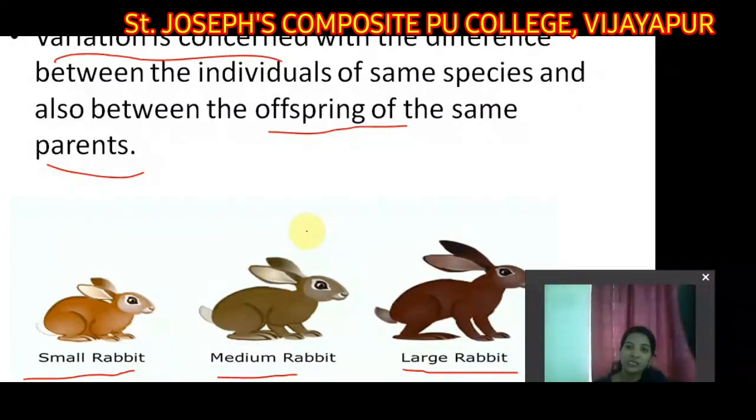Variations are nothing but differences. They may be due to environmental conditions or due to mutations. Mutations means sudden heritable changes. So many changes also take place. That is how variations take place.